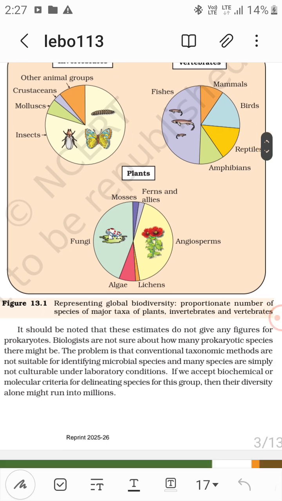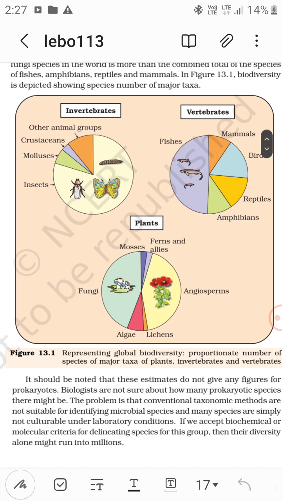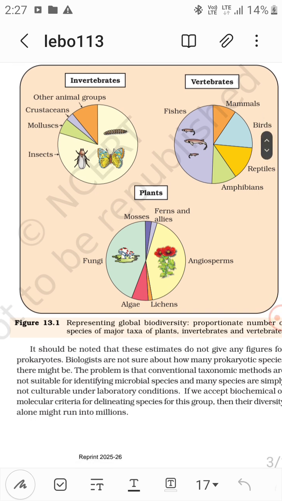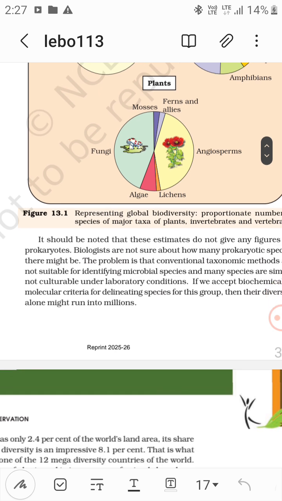This represents the global diversity, the proportionate number of species of major taxa of plants, invertebrates and vertebrates.